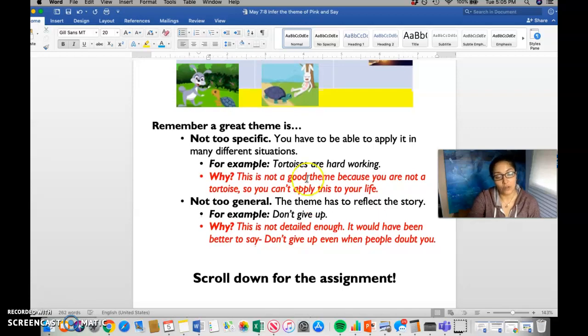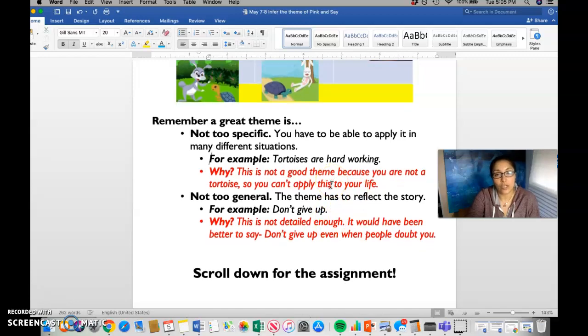You want to make sure that your theme or your lesson is not too specific. For example, tortoises are hardworking. That's true from the story, but that's not something you can apply in your life. Or you don't want your theme to be too general, like don't give up. It has to be a little bit more specific. So you could have made that into don't give up even when people doubt you, because the hare doubted the tortoise. So you want to find your theme that's just right.